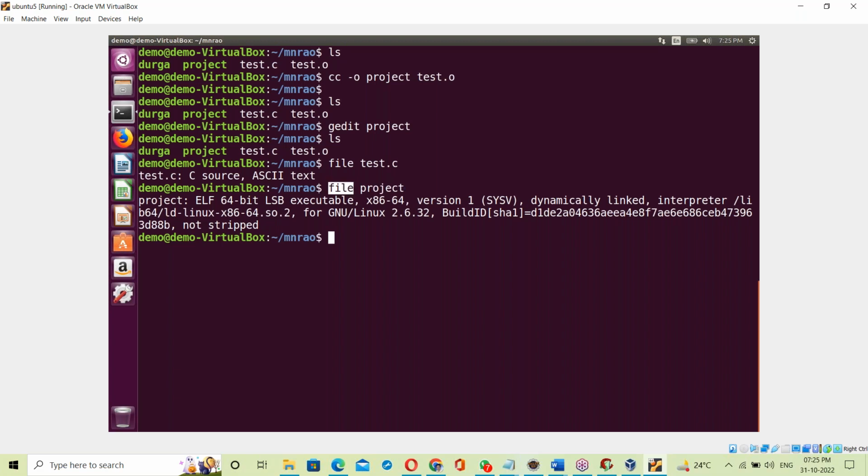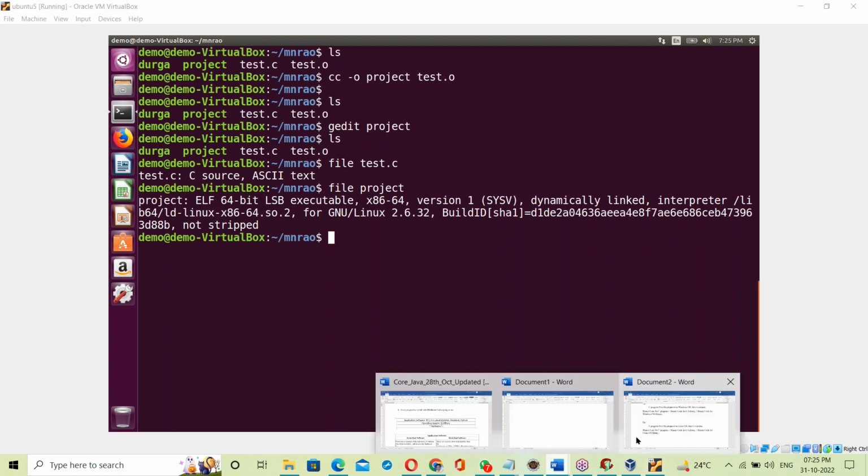This file command tells about the exe file's contents. .so is the extension for a Linux OS library. ld-linux means the Linux OS library. This library is linked to the project exe file.